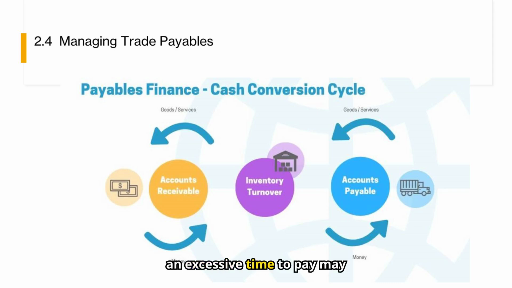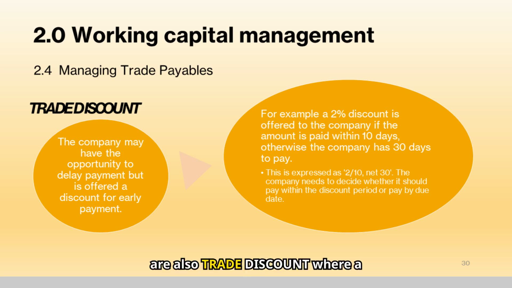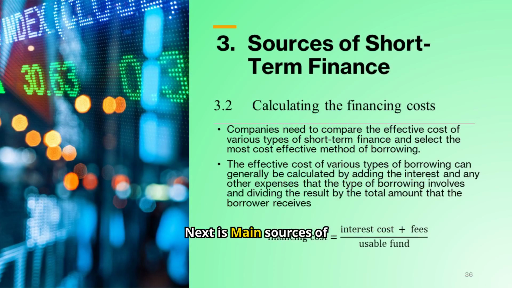Taking an excessive time to pay may affect the company's creditworthiness and so threaten the credit facilities offered by suppliers. There are credit rating agencies that offer reports on business credit histories. A business that has been reported for making late payments or, worse, defaulting altogether may find it difficult to obtain trade credit in the future. There are also trade discounts, where a company may have the opportunity to delay payment but is offered a discount for early payment.